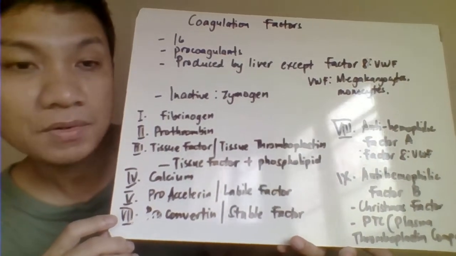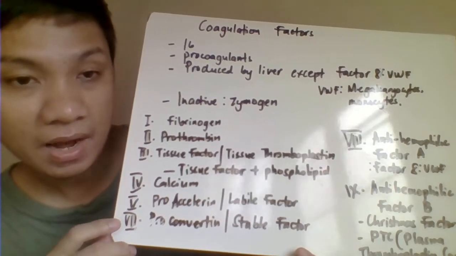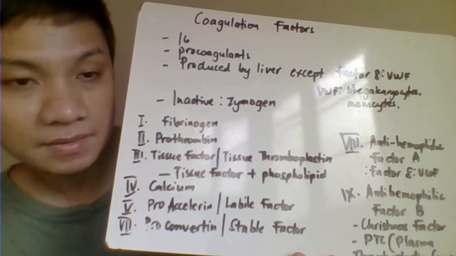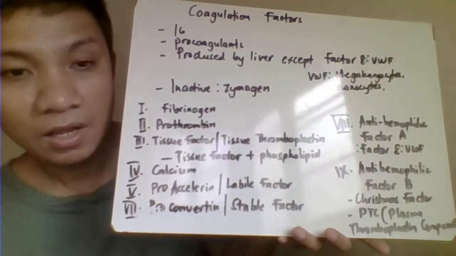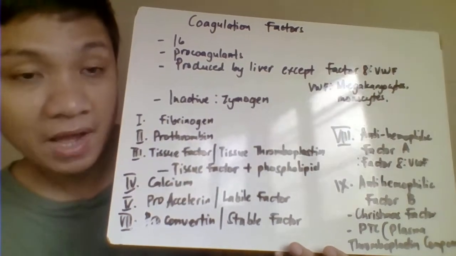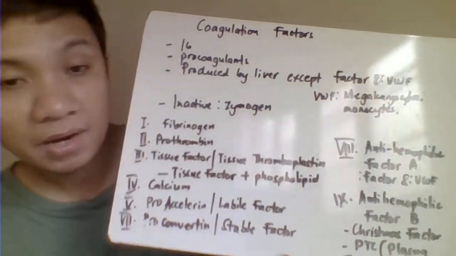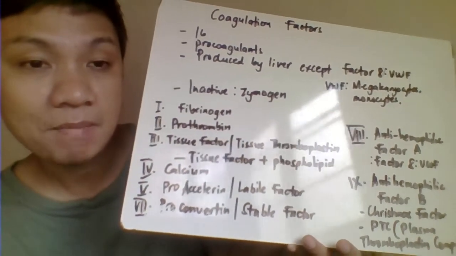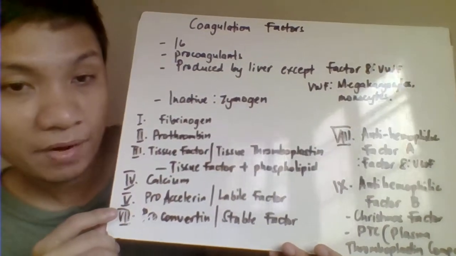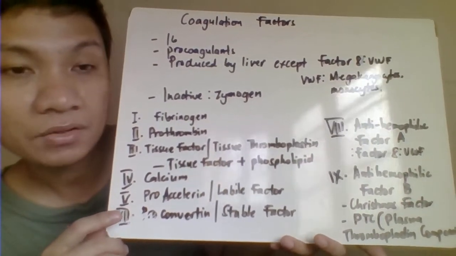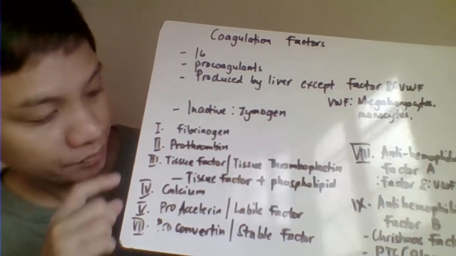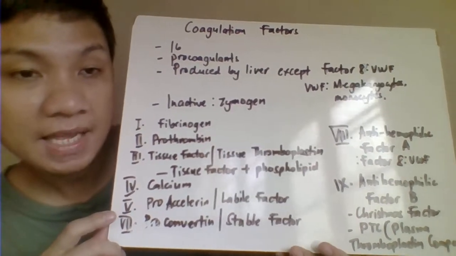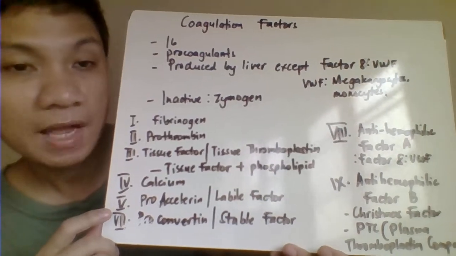Majority of them, almost all of them, are produced by our liver, except your von Willebrand factor, or the factor 8 von Willebrand factor complex. The von Willebrand factor is primarily produced by our megakaryocytes and monocytes, so it's not exclusively synthesized by our liver. All the rest of your coagulation factors are produced by our liver. Much of your coagulation factors are produced in the inactive form, and you call that the zymogen.